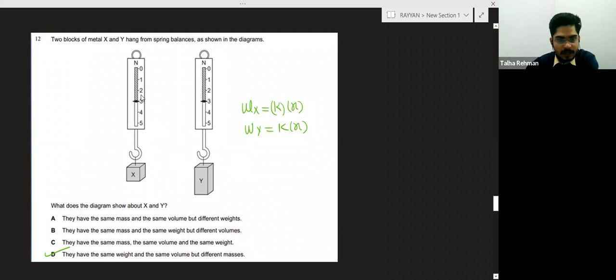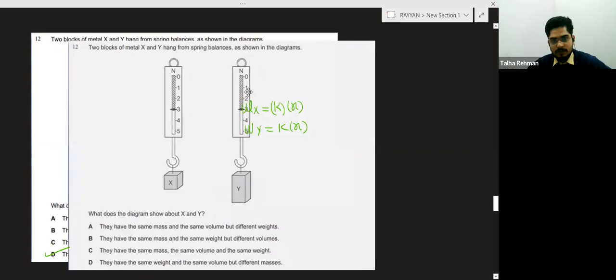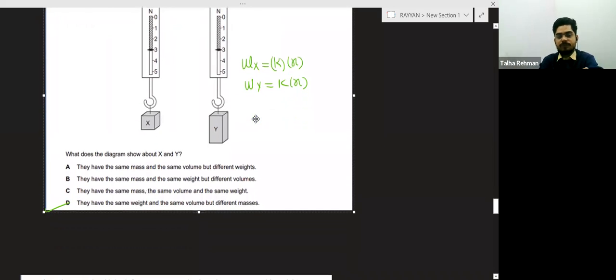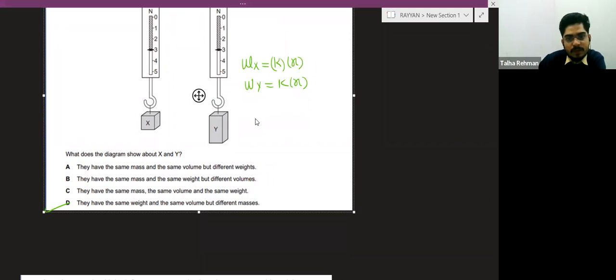If the reading of the spring balance is the same, you can say the weight is the same. But what can I say about the mass? The mass will also be the same. How will the mass be the same?